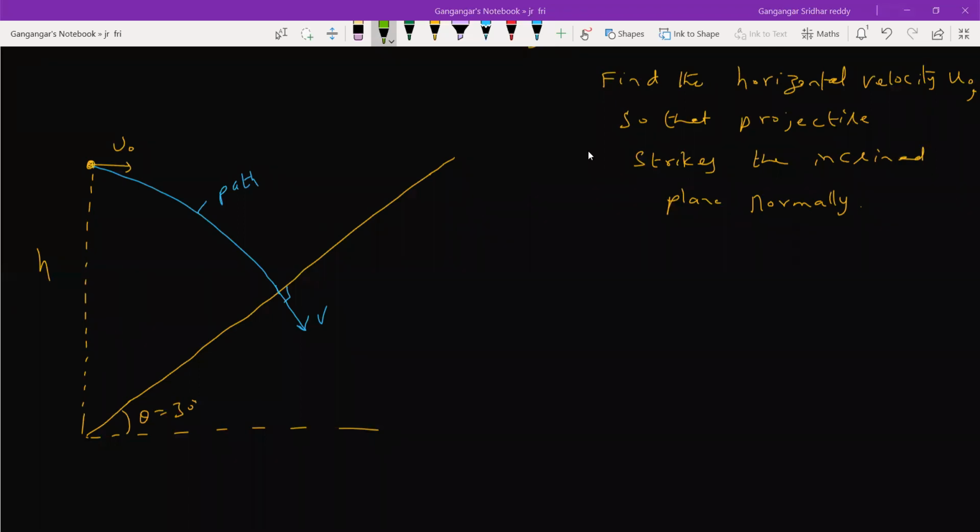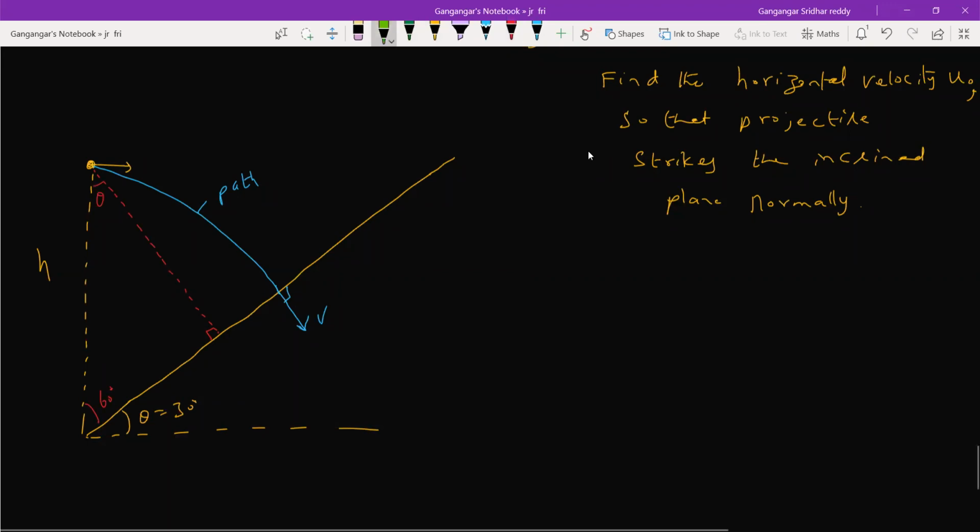Okay. Let this be perpendicular. This is theta. This will be 60 degrees. So this will be theta, no? 90 minus theta.